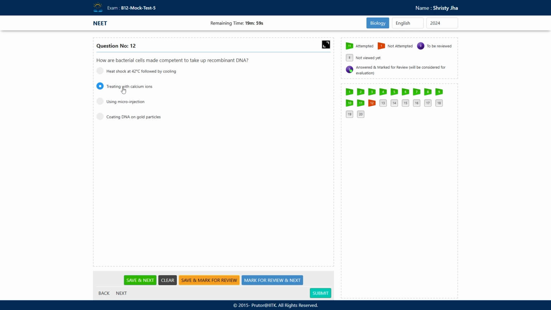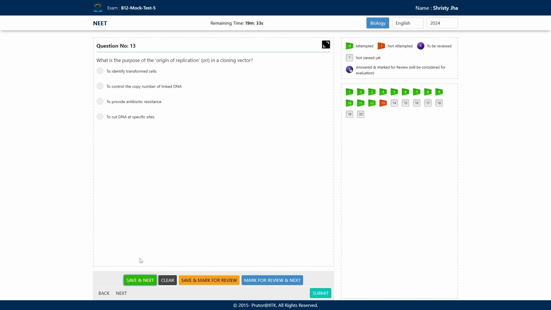If it wasn't treated with calcium ions, or some other technique has been given for the injection of this recombinant DNA into the host, then we can go for it first. But when it is treated with calcium ions, we will answer this: heat shock at 42 degrees Celsius followed by cooling happens after treating with calcium ions.